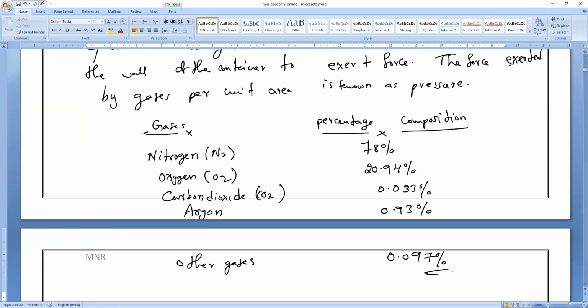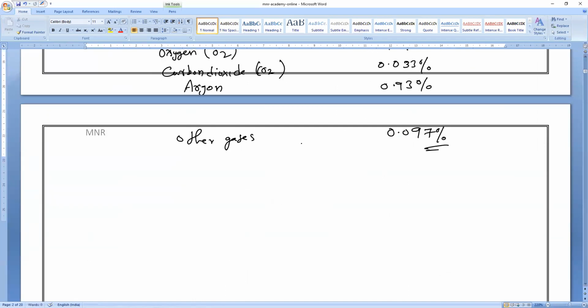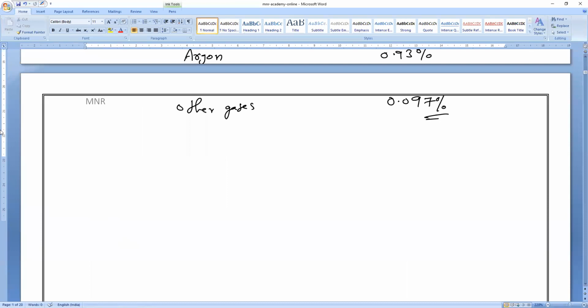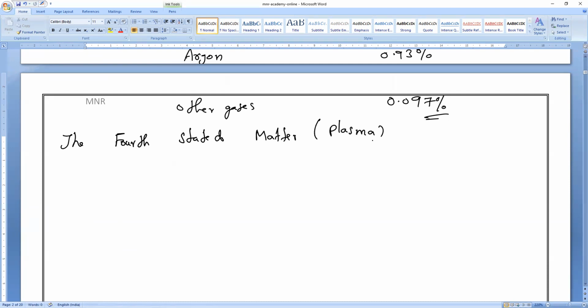Next one is the fourth state of matter. That is what we all know. What is the fourth state of matter? Let me finish the fourth and fifth state of matter. Plasma. That is one. So the fourth state of matter. Even in our home, I will give you an example of plasma. But you can see this plasma does not exist in the atmosphere.